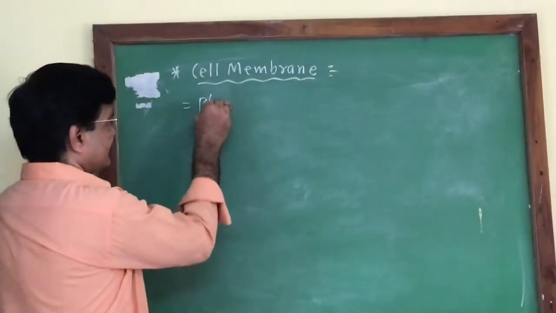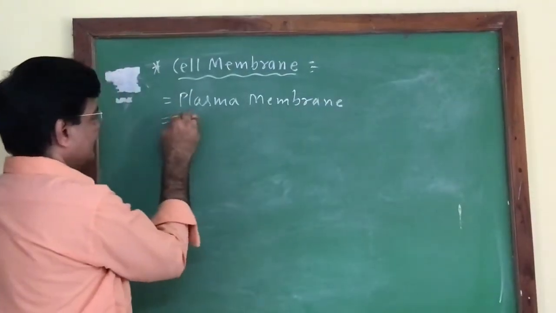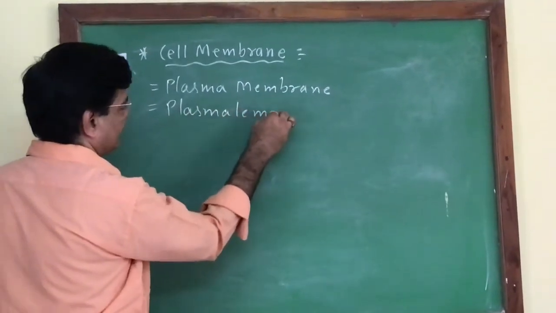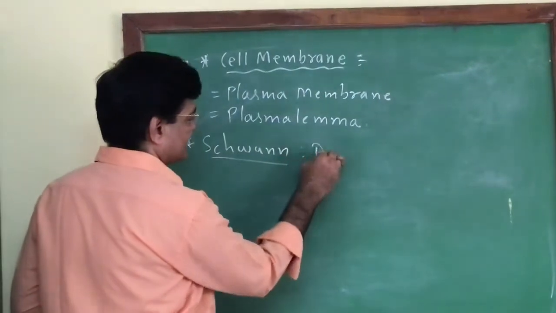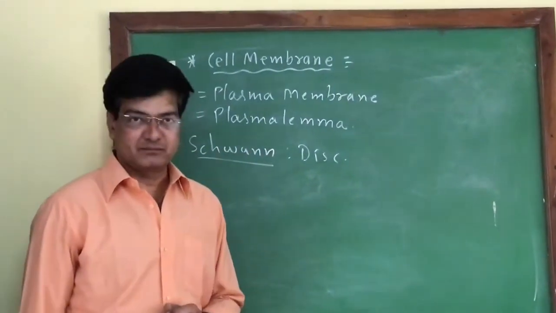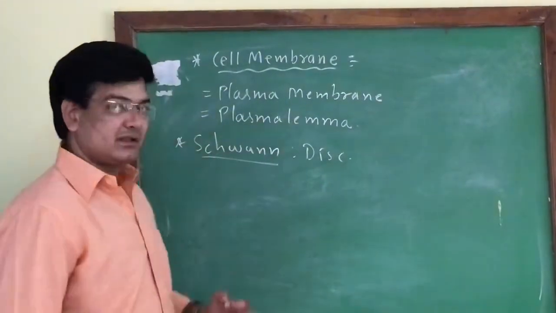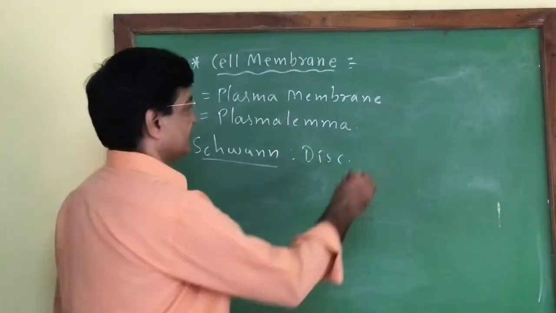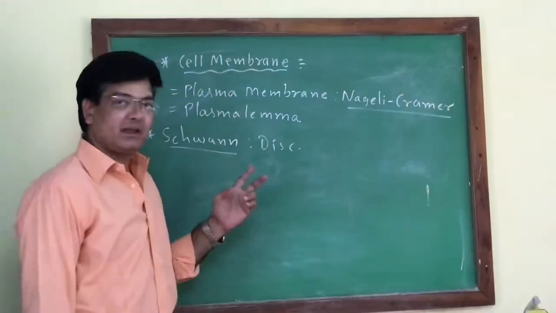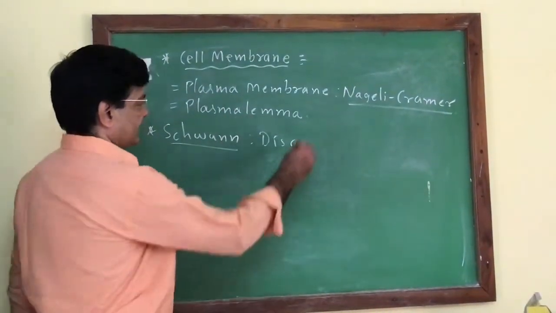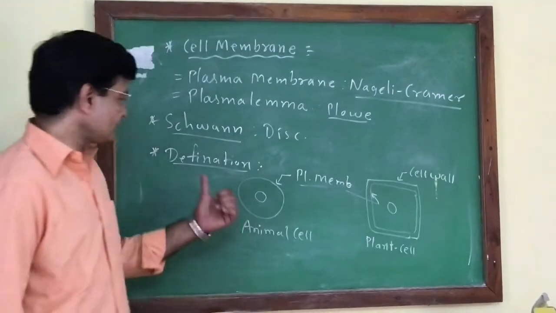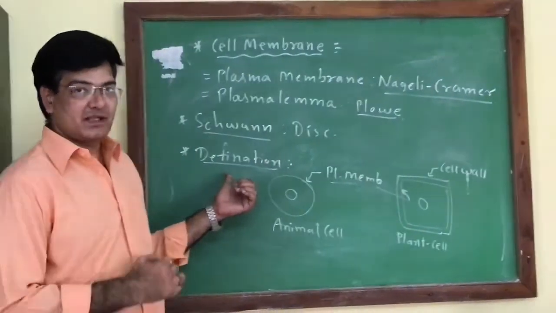It is also called the plasma membrane or plasmalemma. Who was the scientist who discovered this plasma membrane? The words plasma membrane were given by Nageli and Kramer, and the word plasmalemma was used by Plowe. How can we define this plasma membrane?